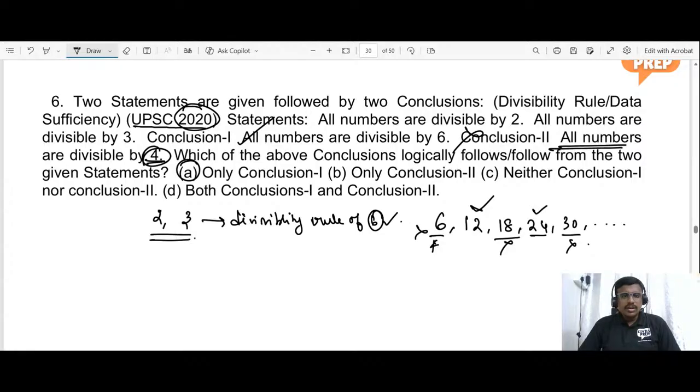So with the help of statements 1 and 2, we could conclude that conclusion 1, all numbers are divisible by 6, which is the divisibility rule of 6, follows. The statements give us all numbers are divisible by 2 and all numbers are divisible by 3. That's why we have taken it as true. But conclusion 2 is unable to be proved. Have you understood?